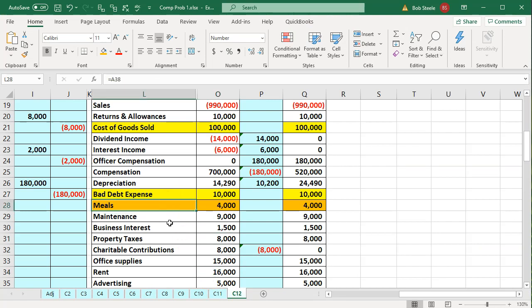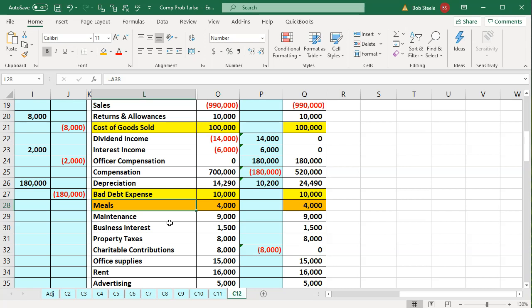Now, you'll recall when we entered the meals, meals is one of the most common kinds of adjustments. Now note that it has changed. It used to be meals and entertainment. There's 50% meals and entertainment. It's so ingrained in anybody's head that's done taxes for any point in time that the software basically just does the adjustment for you. Most of the time, most software will actually just do the adjustment.